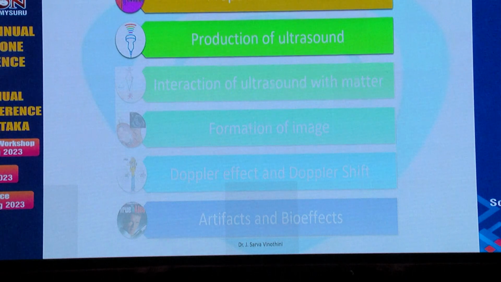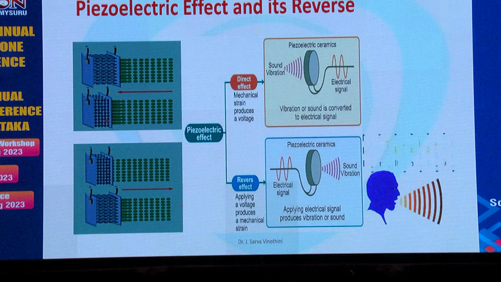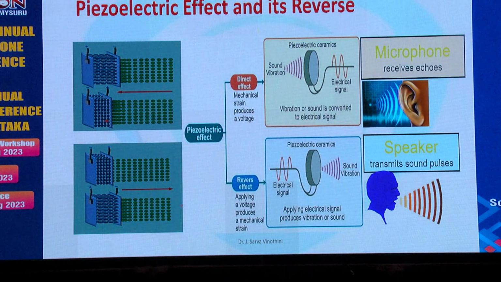We all would say it is produced by the piezoelectric effect, which is actually wrong. Piezoelectric effect means the sound vibration is being perceived by the piezoelectric crystals and generated as an electrical voltage. So the piezoelectric effect actually is used to receive the transmitted echoes. The actual way the ultrasound is produced is using the reverse piezoelectric effect, wherein you give an electrical signal and the piezoelectric crystals are vibrated to produce ultrasound. So an ultrasound transducer can act as a speaker and emit the sound vibrations using the reverse piezoelectric effect, and it can act as a microphone and receive the transmitted echoes using the piezoelectric effect.